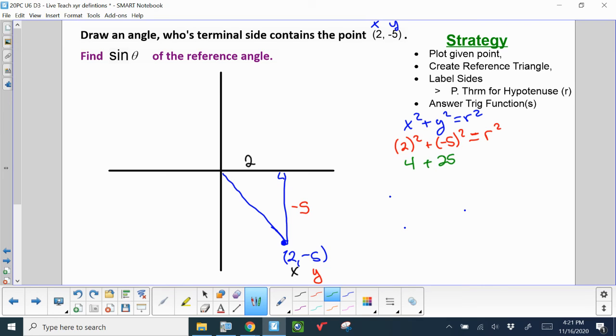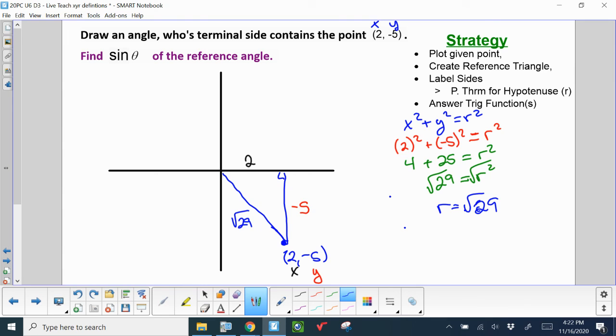Don't be having a negative 25 here. 4 and 25 make 29, which then you square root. The radius is root 29, not 27, 29. And you can just put that over here.